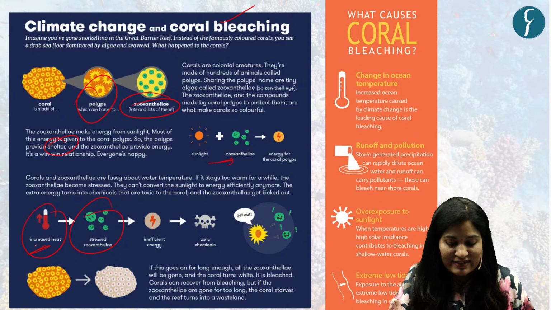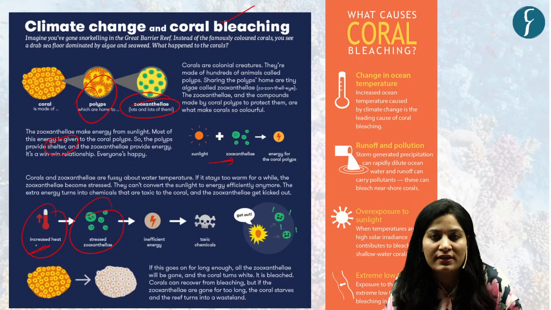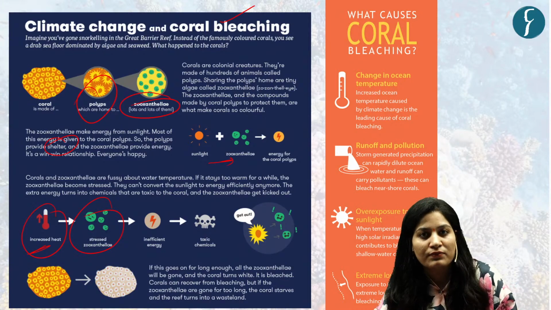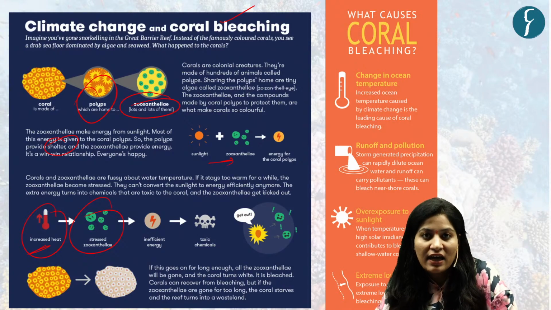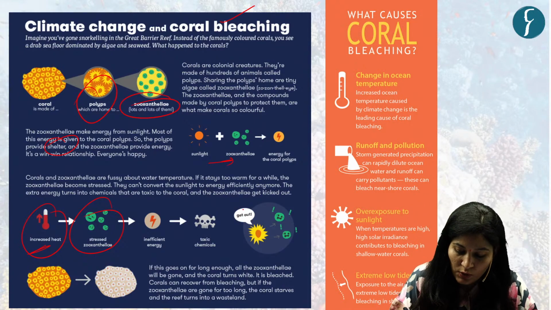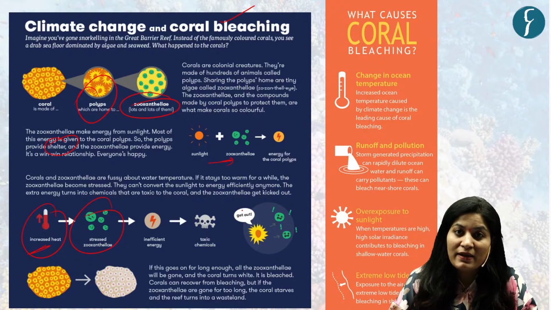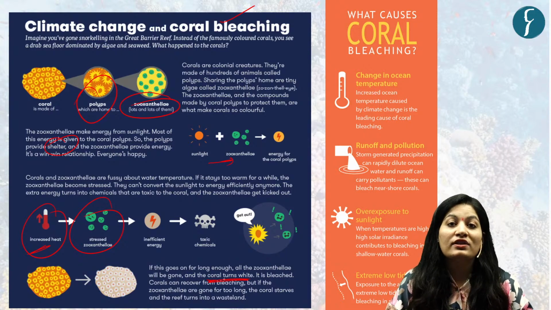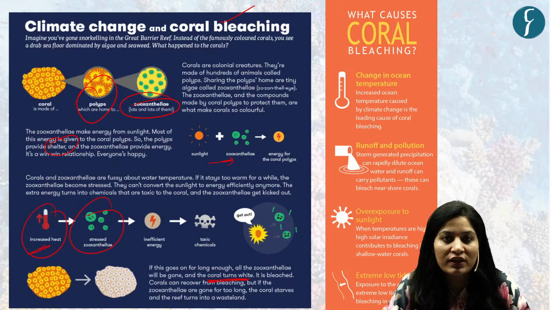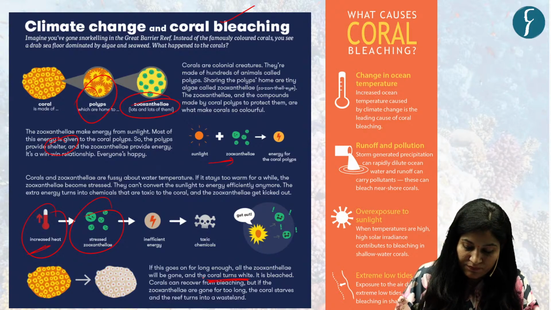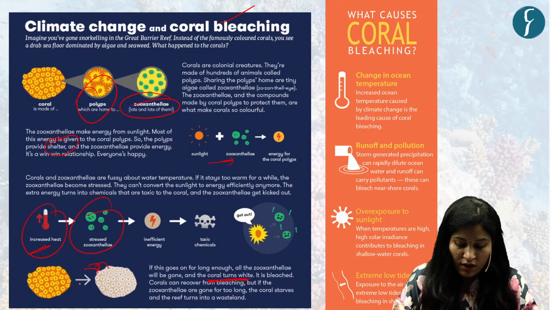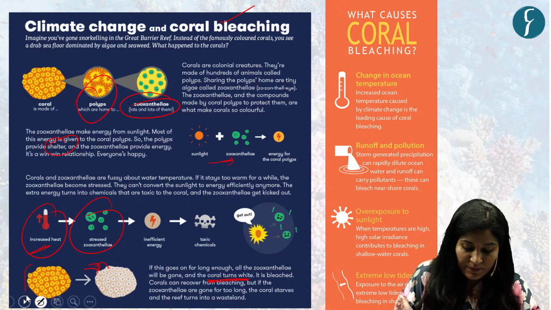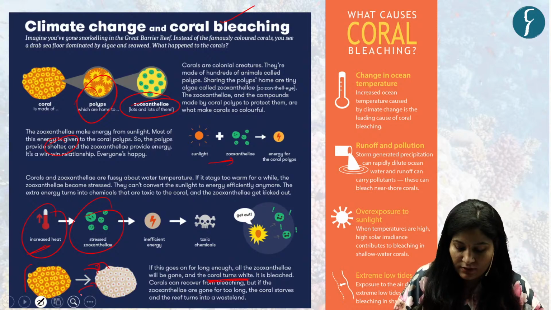Because of this increased heat, they produce toxins, which are harmful for the corals, and that is why corals expel them. They expel zooxanthellae, which in turn makes the coral turn white, and that is coral bleaching. In this image you can see, when coral expels zooxanthellae, because the color is because of zooxanthellae, the coral turns white.